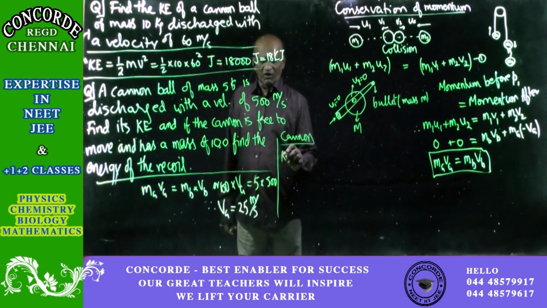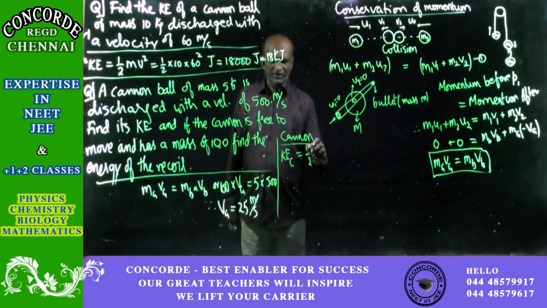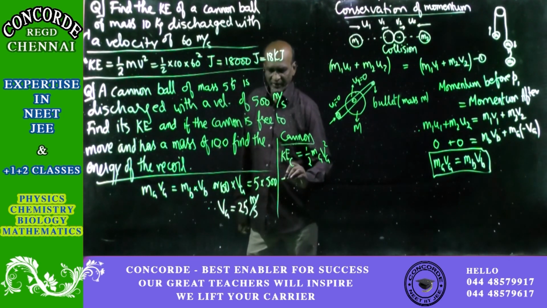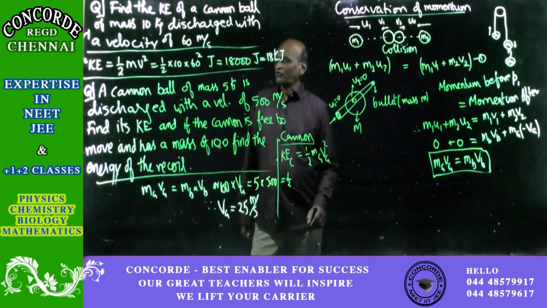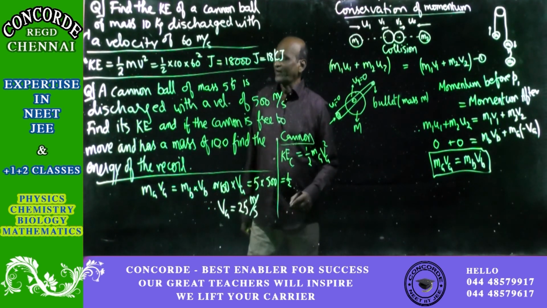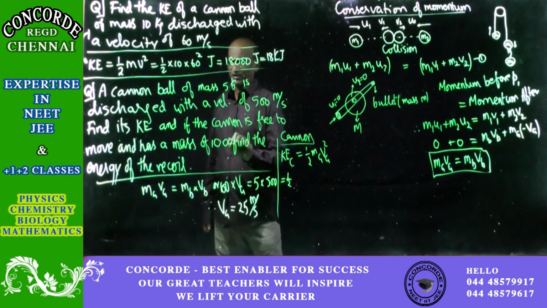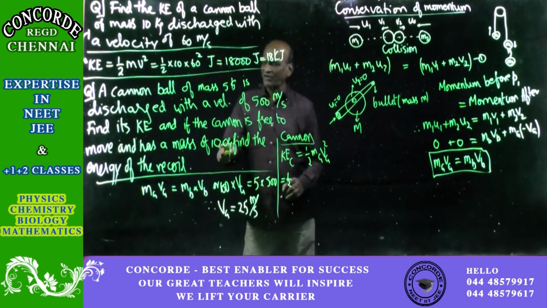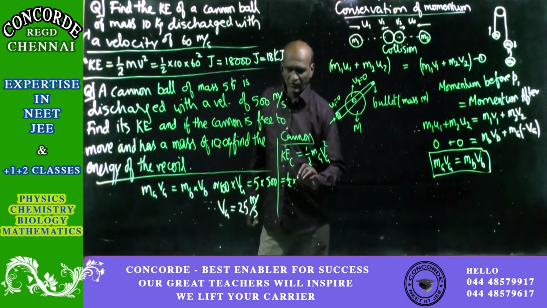The kinetic energy of the cannon is equal to half into cannon or gun, whatever it is. So it will be mass of the gun into the velocity of the gun square, half mv square. That's the equation we have studied for kinetic energy. And that will be equal to half into the mass of the gun, 100 kg. So you'll have to put a kg also here. Cannon is free to move. Mass of the cannon is 100 kg. So cannon or gun, all one and the same thing. 100 into velocity of the gun 25 square also is needed.